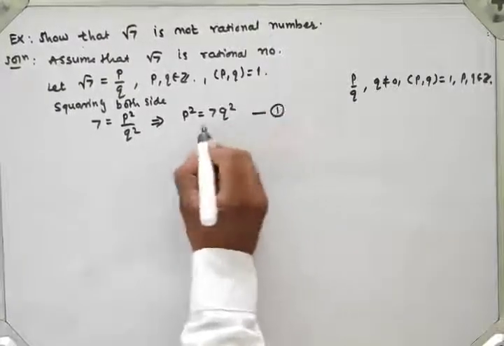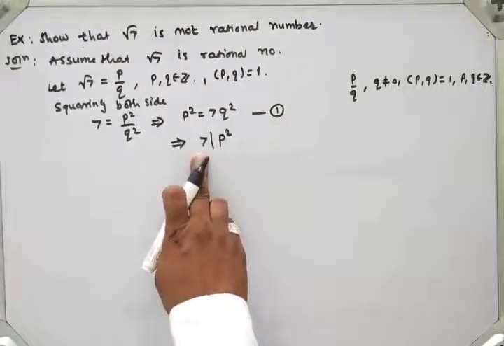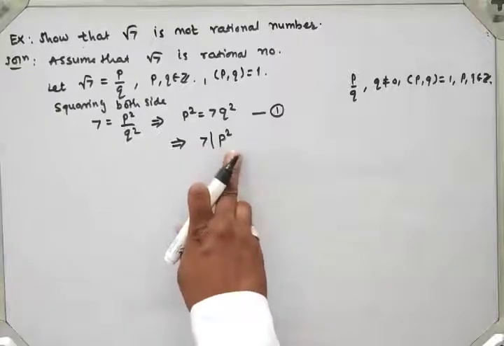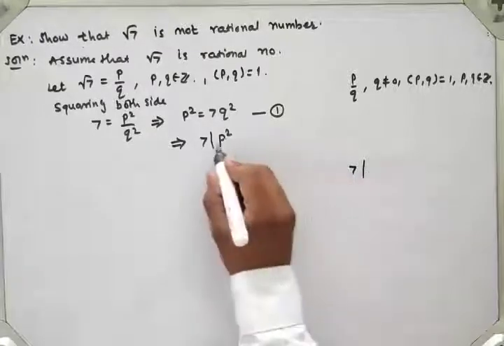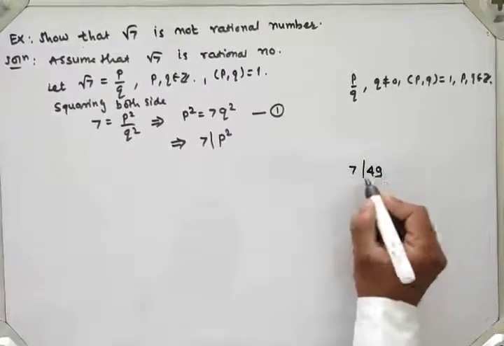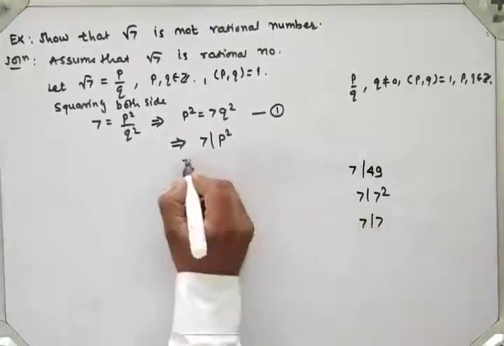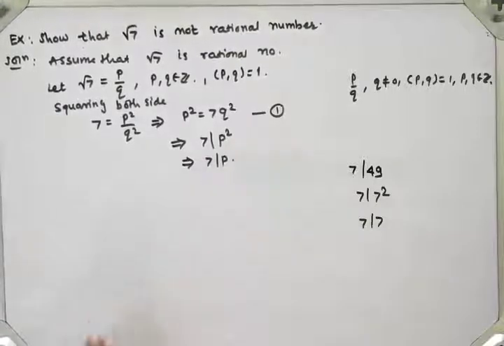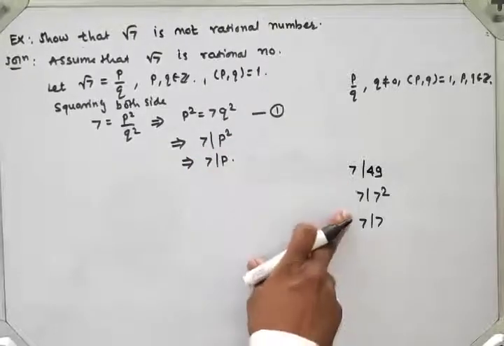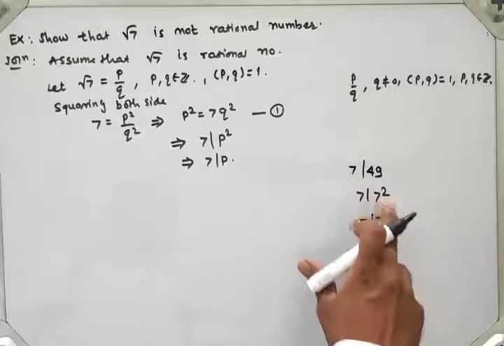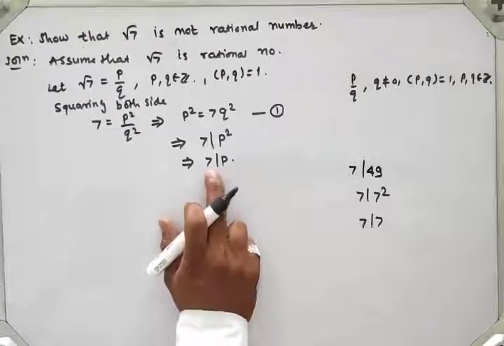By using the definition of divisibility, 7 divides p square. 7 is a prime number and 7 divides p square. So what is the possibility? For example 49: 7 divides 7 square, which means 7 divides 7. So here 7 divides p. If 7 divides p square, then 7 must divide p. Let's see this example.